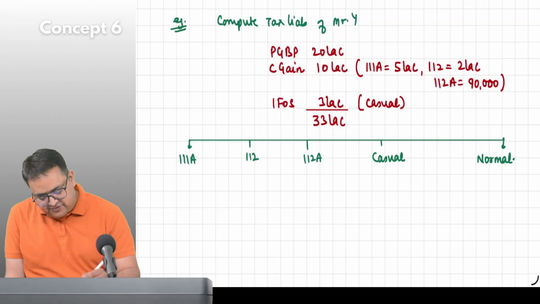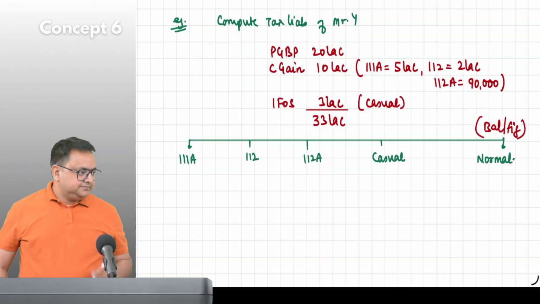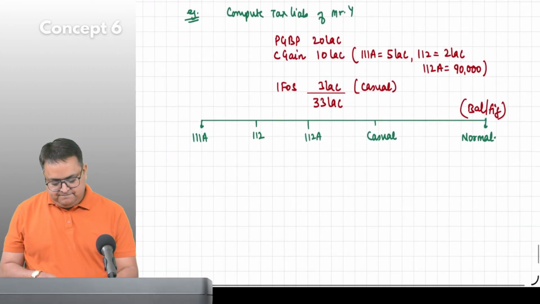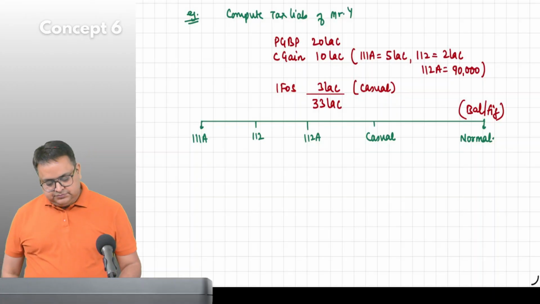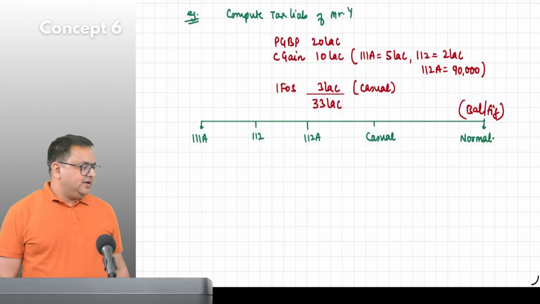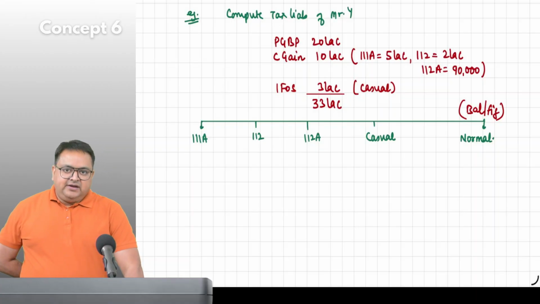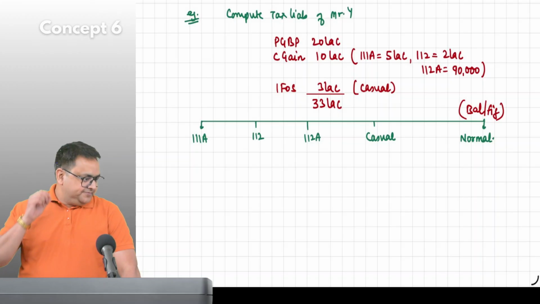Always the balancing figure. Can you give me the answer? Everyone try, take 1 or 2 minutes and give me the final answer.